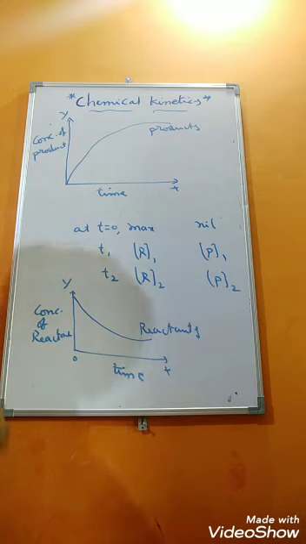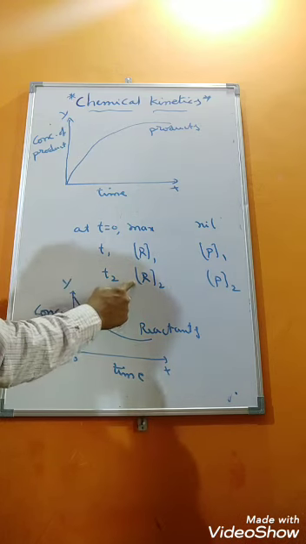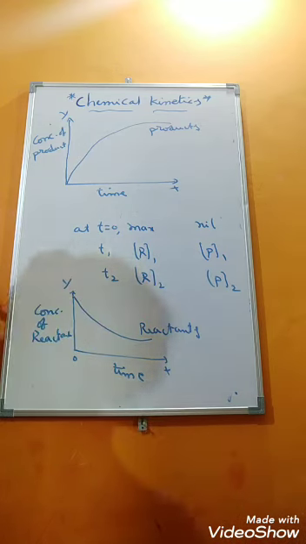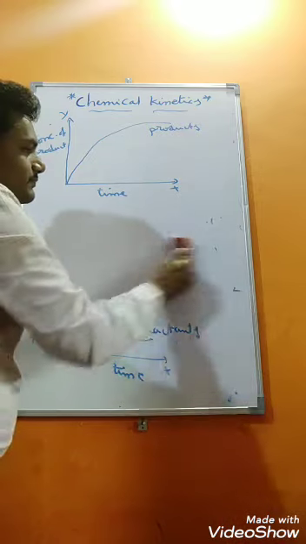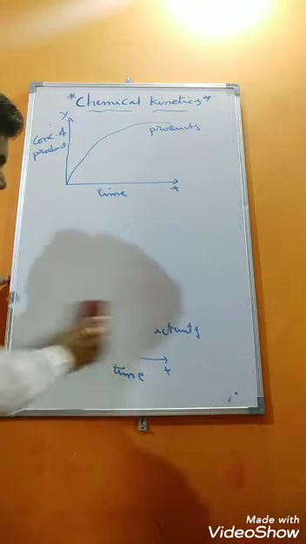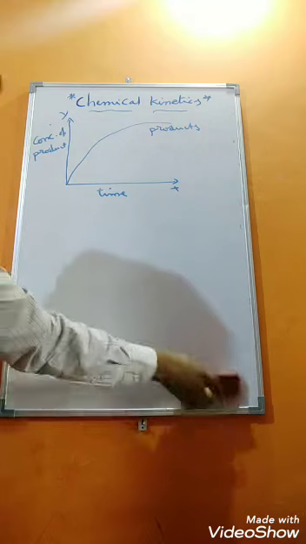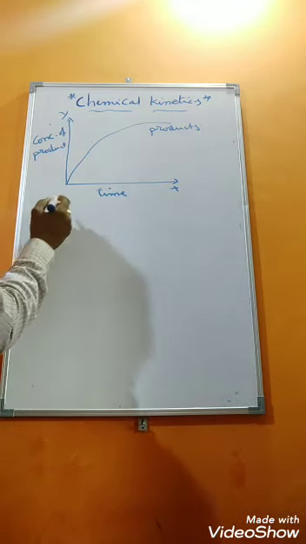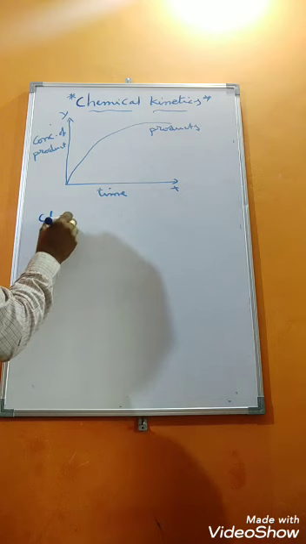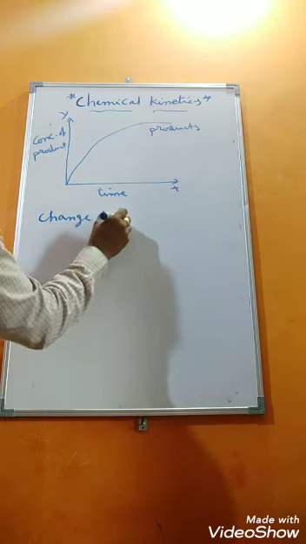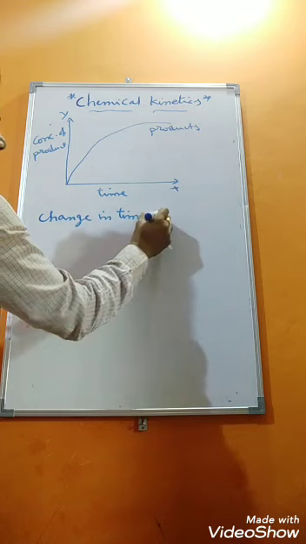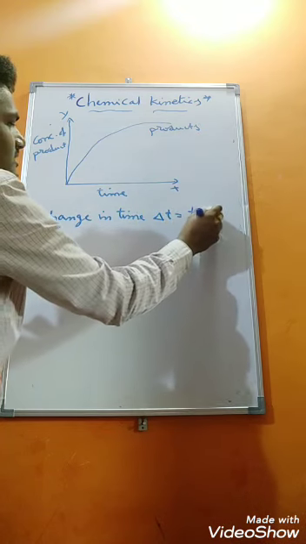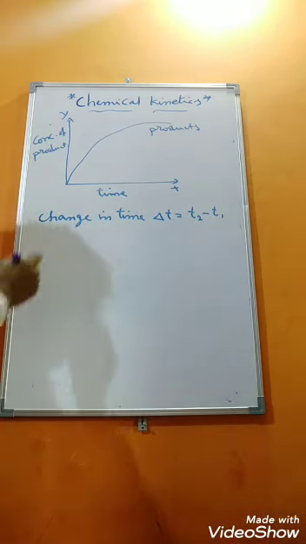Okay, now students, here we need to observe the change in time. What is the change in concentration? What is the change in product? So let us take these expressions based on the given data. Change in time, delta T is equal to T2 minus T1.